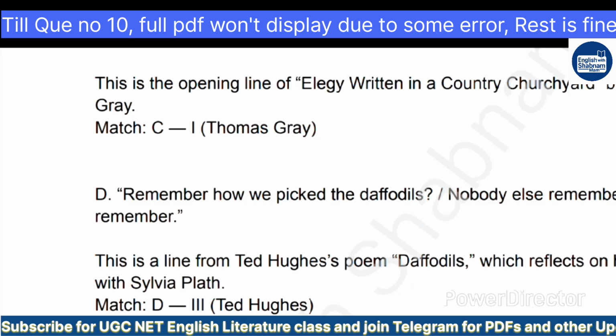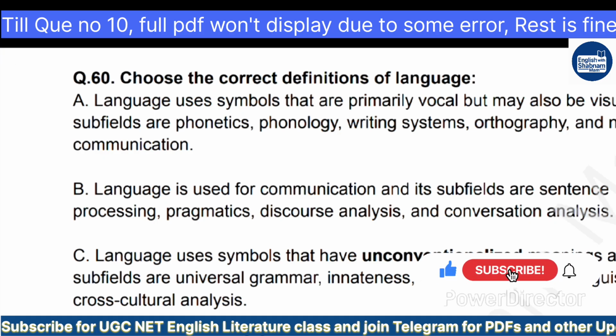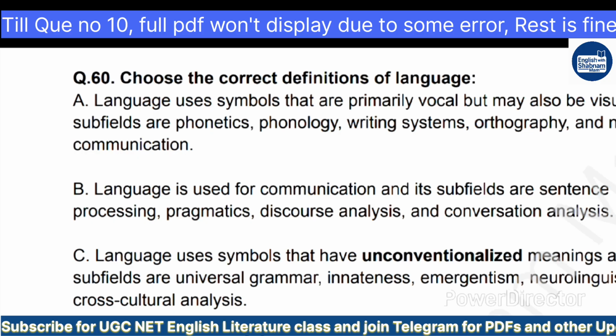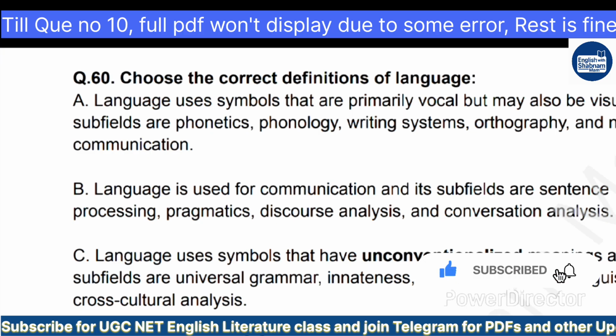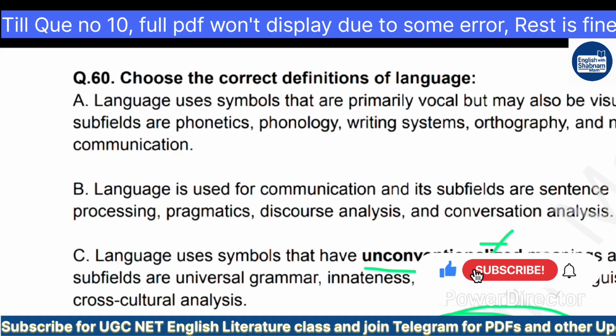Okay. Move on to the next question, everybody. Now, here is question number 16. Again, you have to choose the correct definitions of language. One thing, there is an error in this. While solving the questions, I mentioned that this was partially wrong. Why? Because the language here uses symbols that have unconventionalized meanings. It is wrong. Language is not unconventionalized but conventionalized. So that is why you can go through.